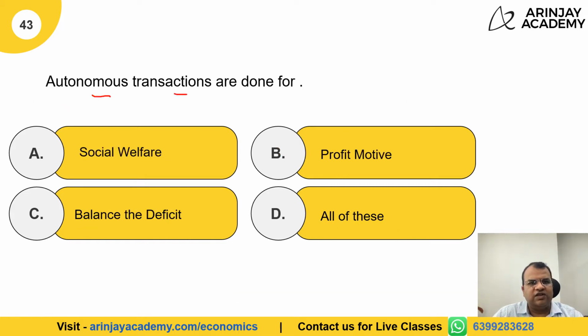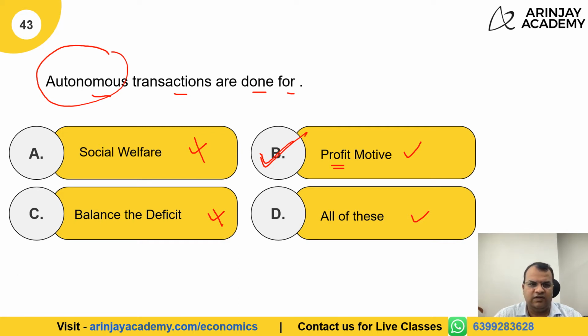Autonomous transactions are done for social welfare, profit motive, balance the deficit, all of these. This we had discussed in a few MCQs earlier also, although not directly in this particular format, that autonomous transactions are always done with an economic mindset or a profit objective. Therefore, the correct answer in this case is B. They are not done for the purpose of social welfare. They are not done for balancing the deficit.